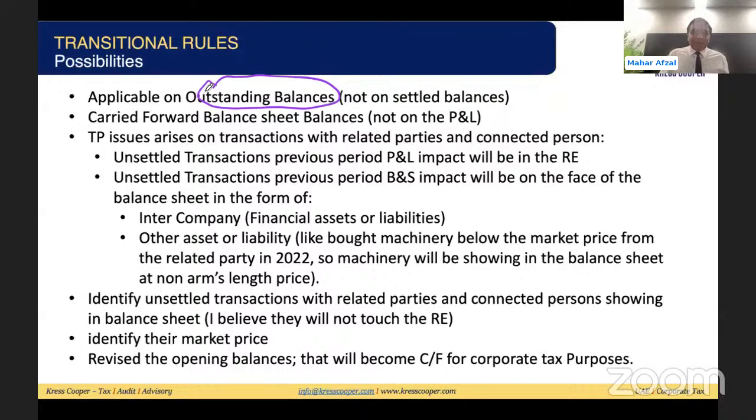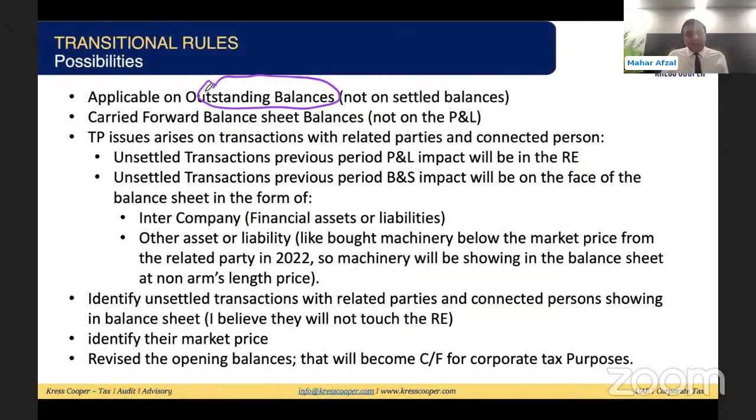If the impact was in retained earnings, I don't think we need to open it. Maybe there is a possibility, but this is not conclusive. Nothing has been given in the law. My questions are still there.